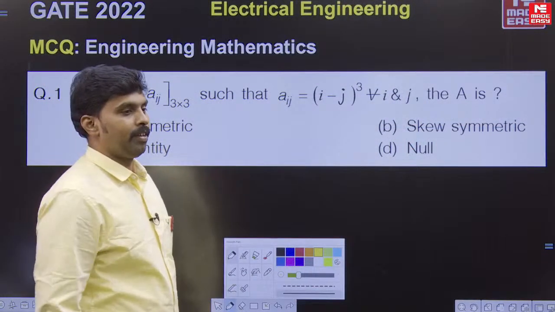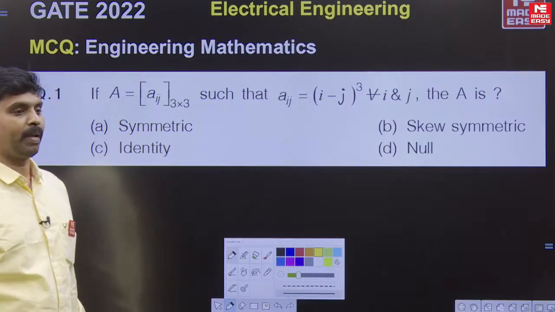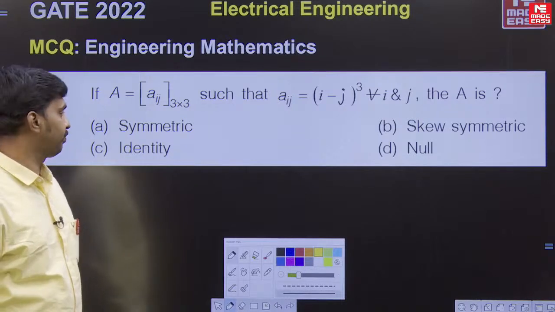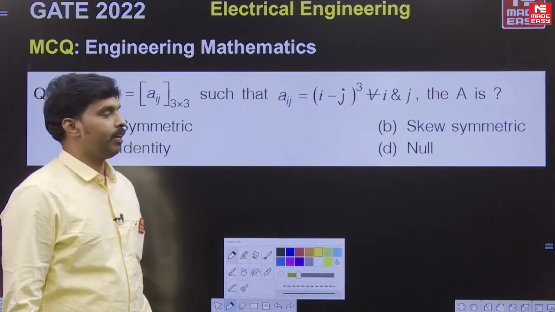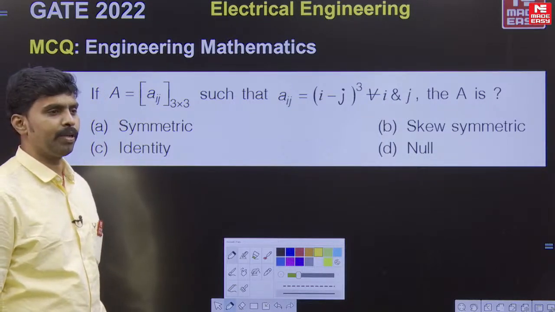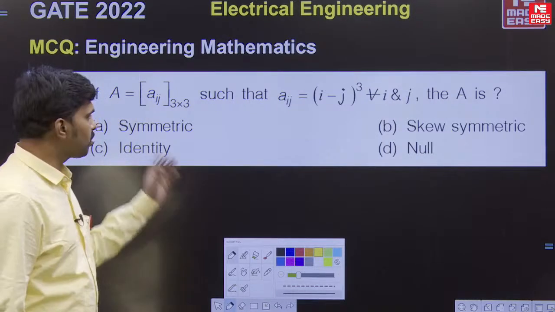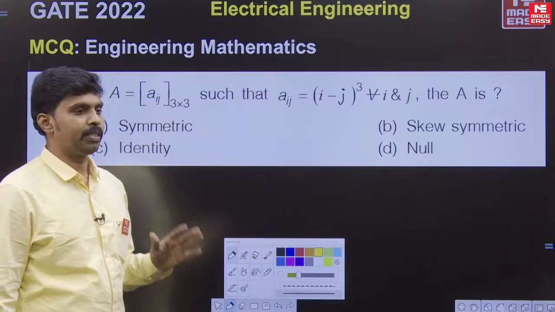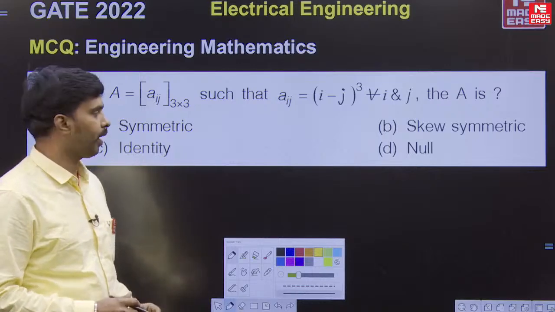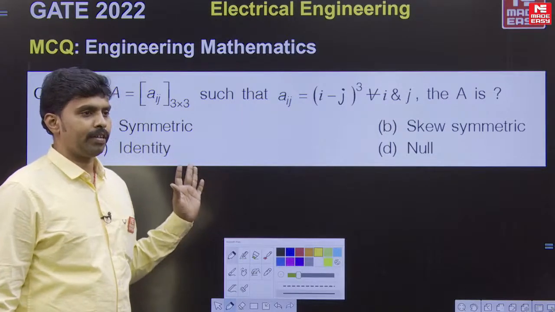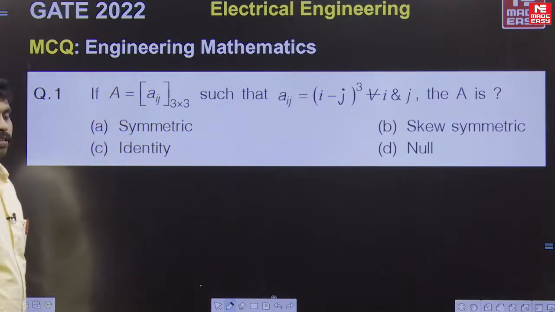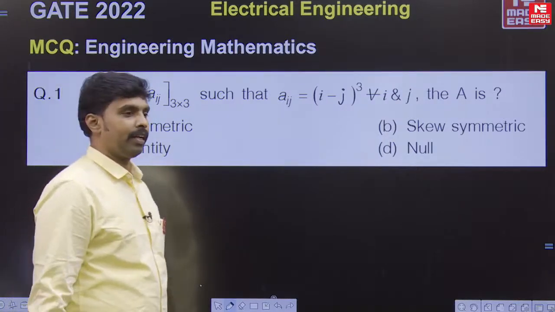Hello students. So you are all waiting for the engineering mathematics solutions for the GATE 2022 for electrical branch. We have got a very good number of questions, about 9 questions in mathematics. These questions I have taken based on memory from the students and some other sources. So now the maximum questions are correct, so we can go with the solutions. Now you can check the solutions and see whether you have done the correct things or not.